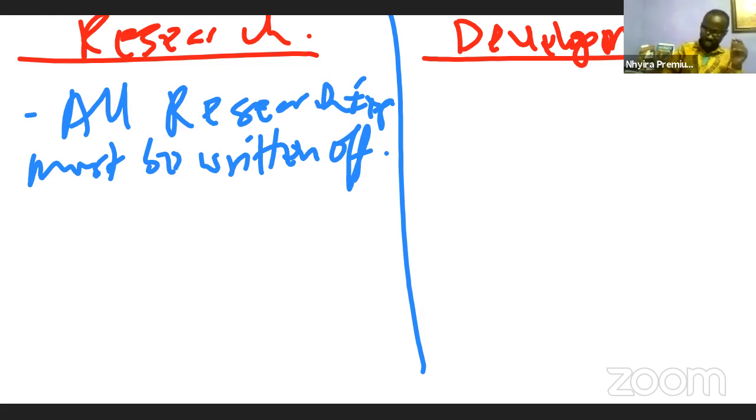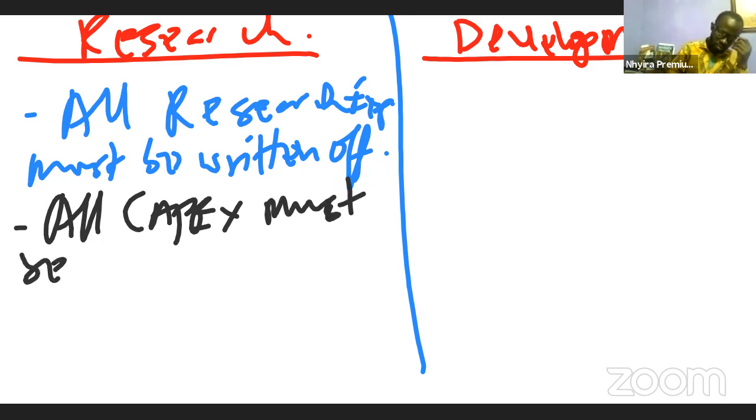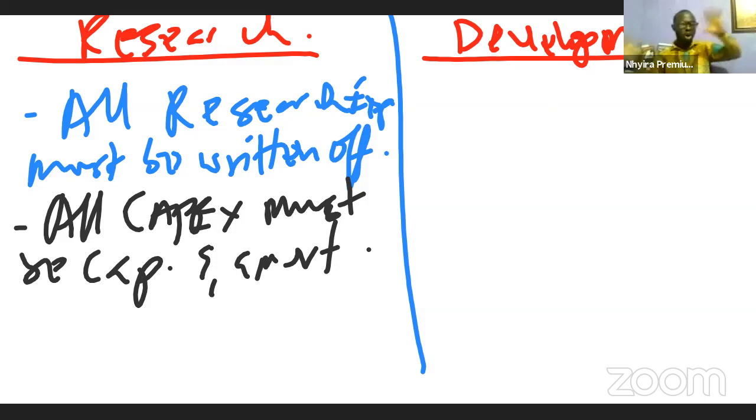However, the standard states that all capital expenditure incurred on research must be capitalized and amortized over the useful life of the assets. All research expenses should be written off. However, all capital expenditure must be capitalized and amortized over the useful life of the asset.